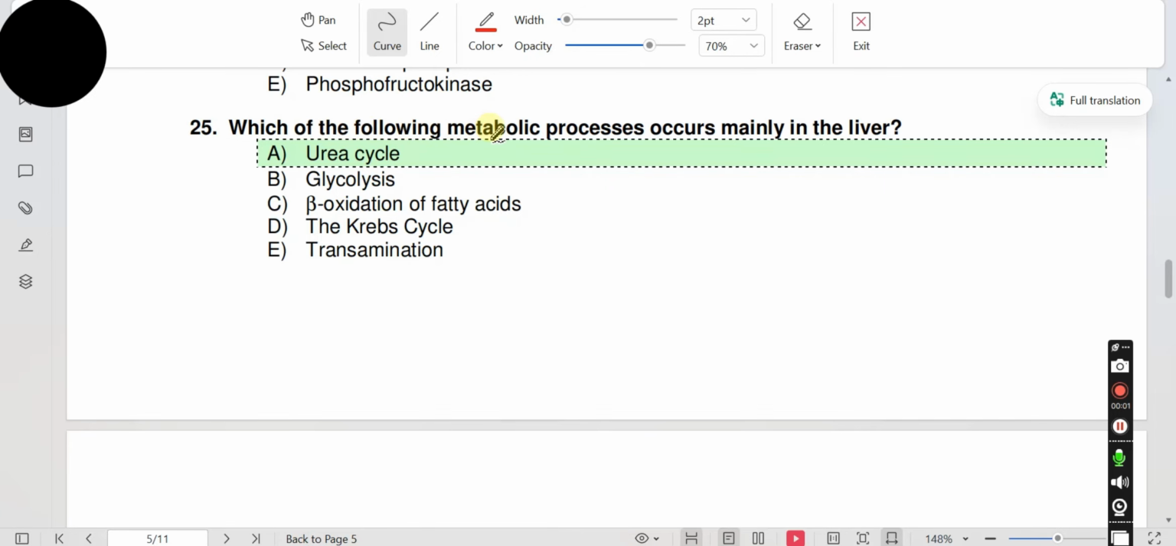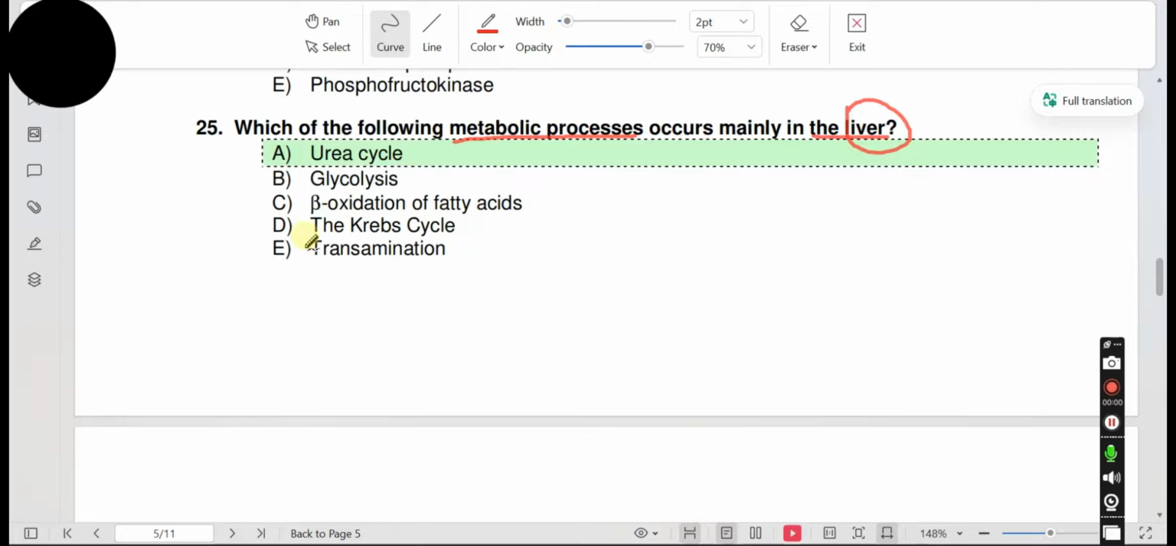25. Which of the following metabolic processes occurs mainly in the liver? A. Urea cycle. We know that the urea cycle occurs in the liver. The urea cycle is a process in which toxic ammonia produced from amino acid metabolism is converted into the less toxic form urea, so that it can be easily excreted from the body by the kidneys. This process mainly occurs in the liver.